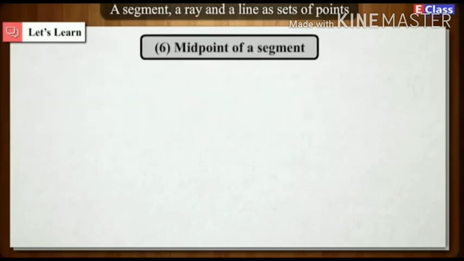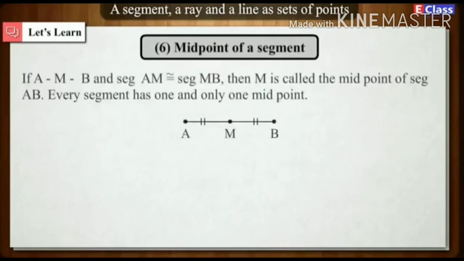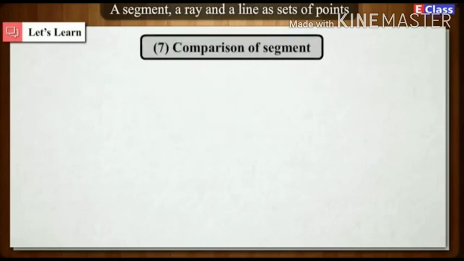6. Midpoint of a segment. If A-M-B and segment AM is congruent to segment MB, then M is called the midpoint of segment AB. Every segment has one and only one midpoint. 7.